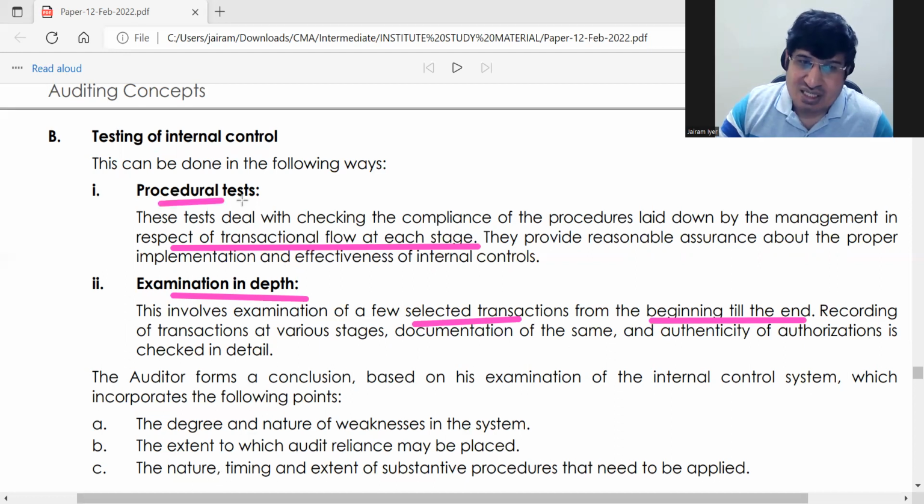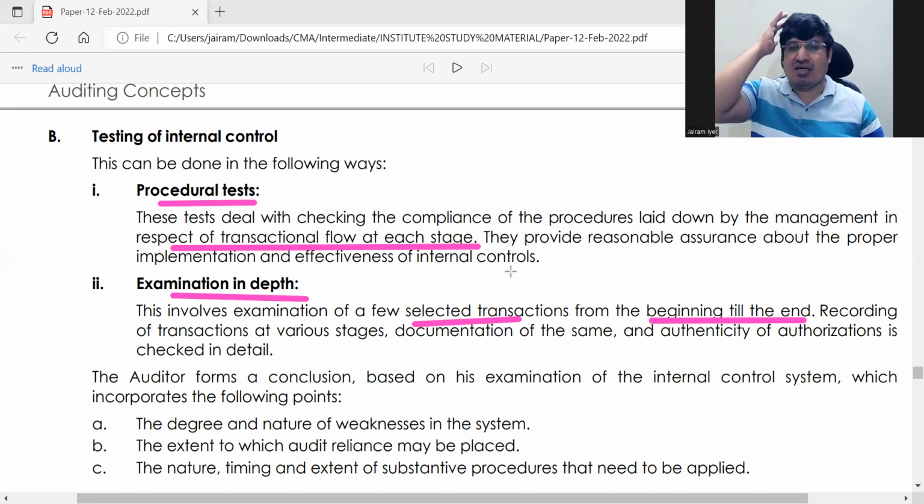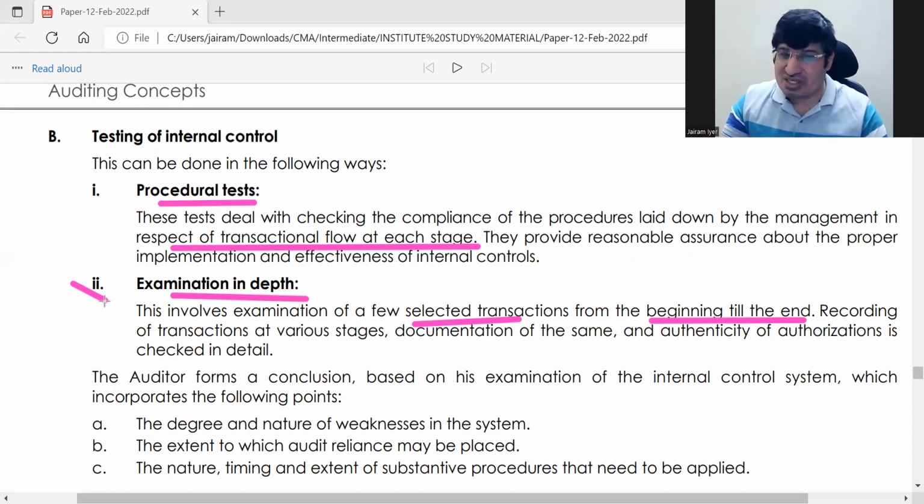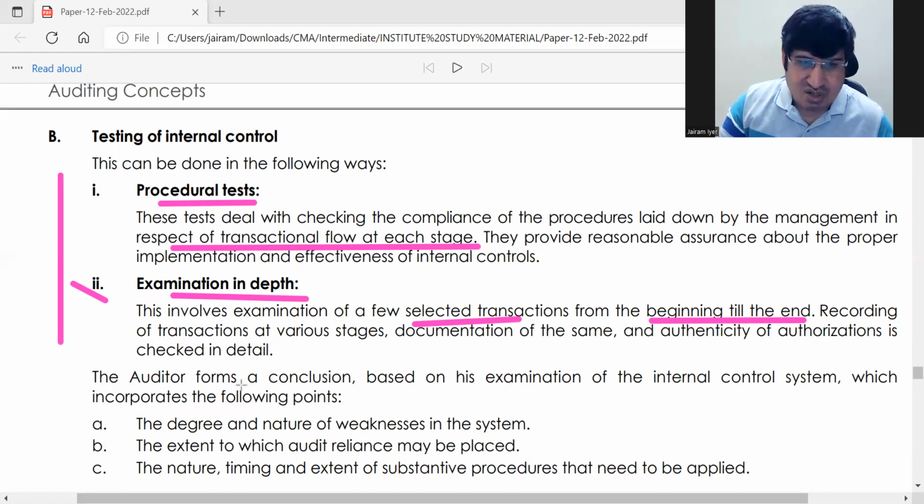He's only testing with reference to internal control, whether the internal control is happening or not. Then the second thing is examining at depth. He picks any transaction, from first till the end, and finds out whether the quality of the transaction is proper or not. Based on these two tests, we'll form a conclusion.